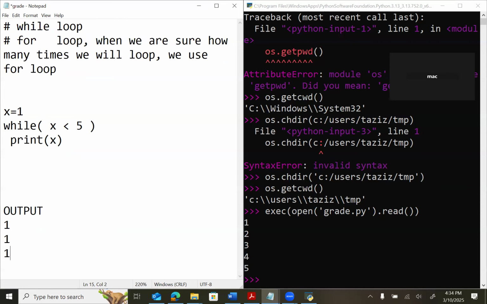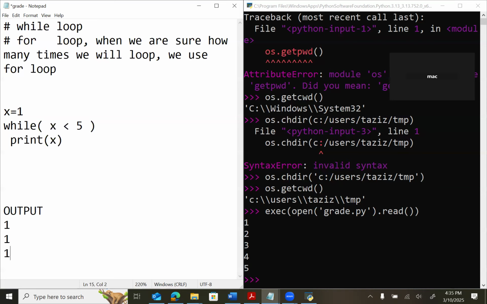Now, can you tell me how many 1s it will print? Infinity, because it is coming down and checking, and coming down and checking, and coming down and checking. It will always be 1.